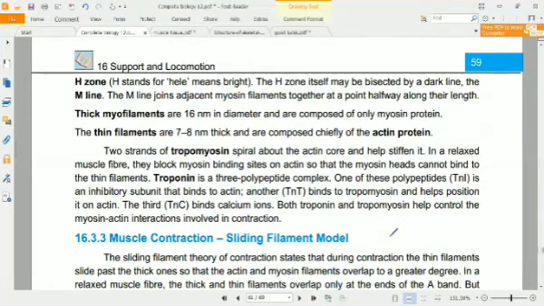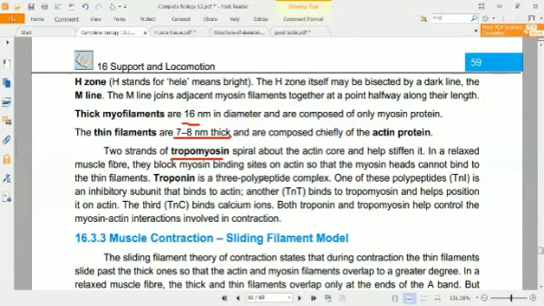If we look at this actin filament, it is 3 to 8 nm thick. And the myosin filament is 16 nm thick, and that is made of myosin protein, and actin is made up of actin protein specifically. But with actin protein, there are some other proteins present. Two strands of